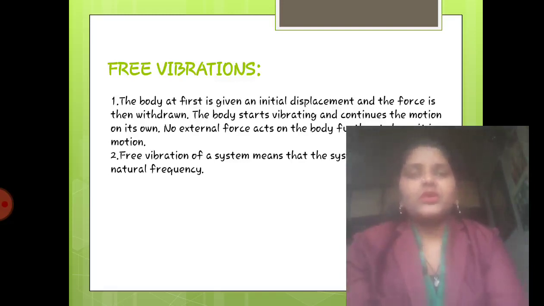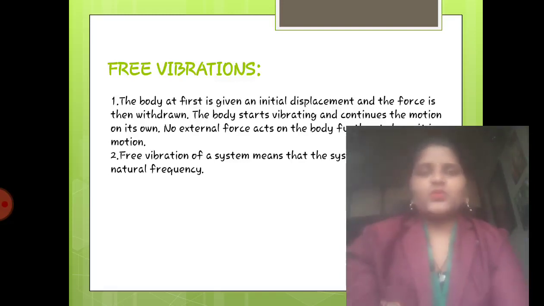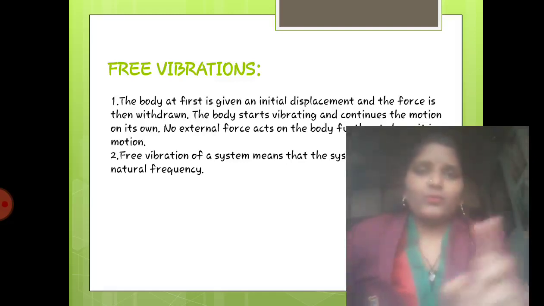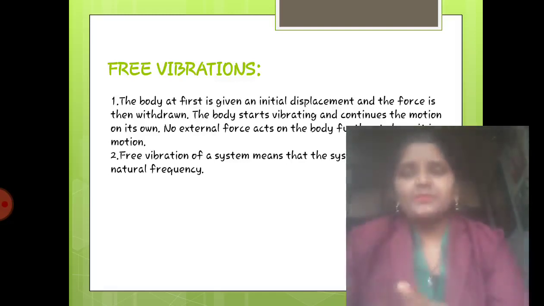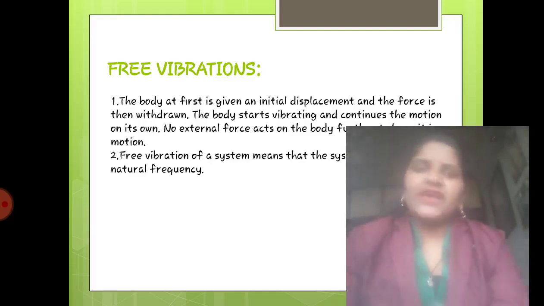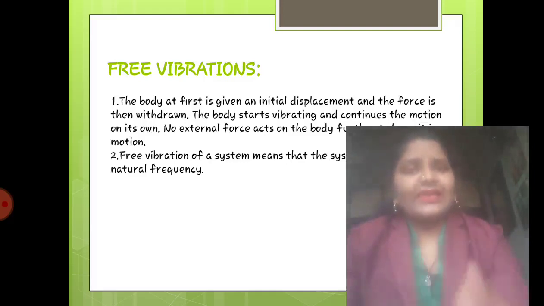That is the question. So the answer is, when we are applying force only once and the body is vibrating, the energy will go on decreasing. After some time it will come to rest, because the force is given only once, we are not applying force again and again.